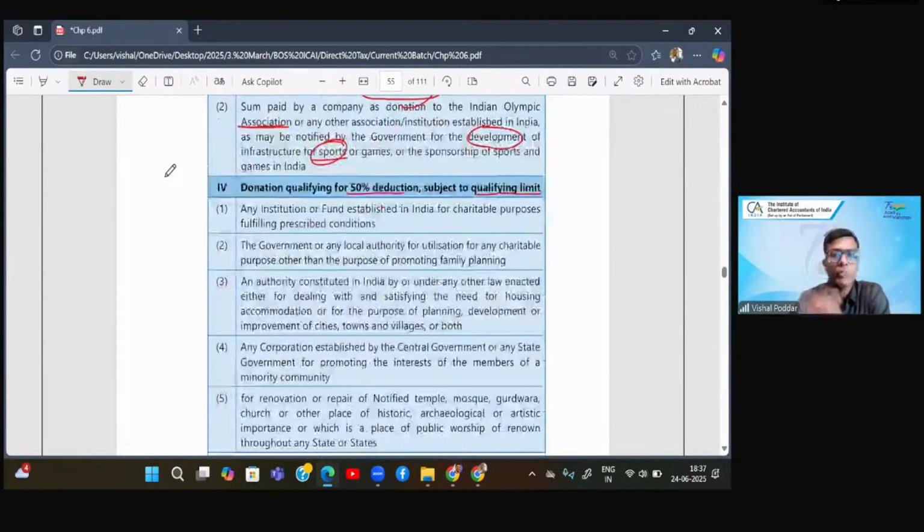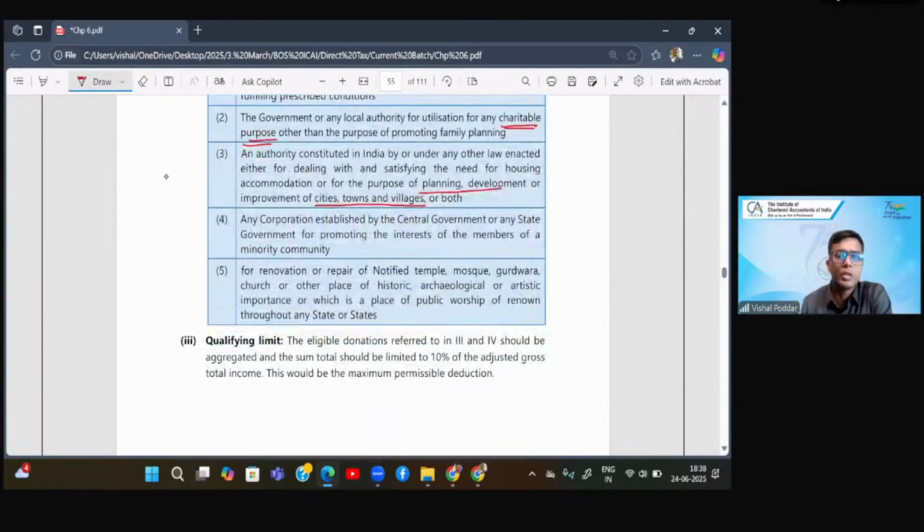Now, remaining all types of institutions are covered in 50%. So institutions which are working for charitable purposes, institutions which are working for the overall planning and development of cities, towns. Similarly, institutions which are working for the benefit of minority community, which are working for the, we use this word, for the reconstruction, redevelopment of all the notified religious places. So all these are institutions. And for institutions, there is going to be a limit. What is that limit that we are going to check? I hope this is clear to everyone.